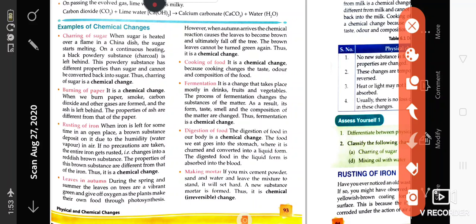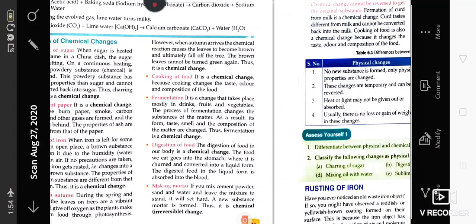Making mortar: cement, sand and water are mixed together, and when you keep it in a dry place, it becomes hard. You cannot separate the cement, sand and water again. So it is a kind of chemical change.